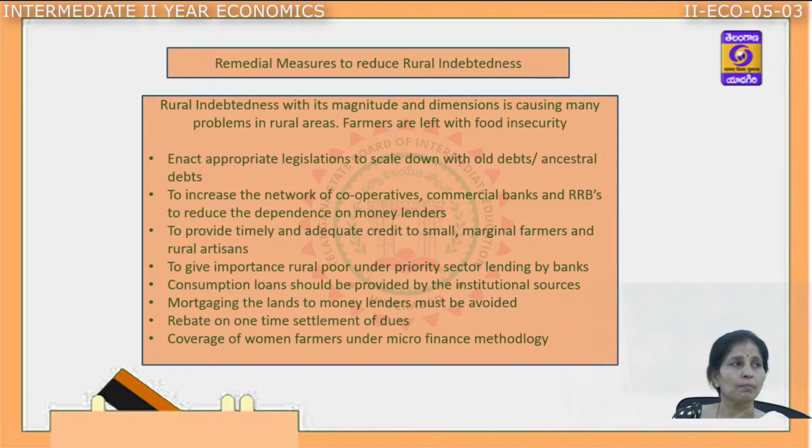The next one is that mortgaging the lands to money lenders must be avoided, as it means surrendering the lands to them. That should be the first thing that is stopped. The next one is a rebate on one-time settlement of debts. If farmers are willing to repay the loan, there should be an arrangement where they get some concession or discount if they pay back or settle the loan in one go.